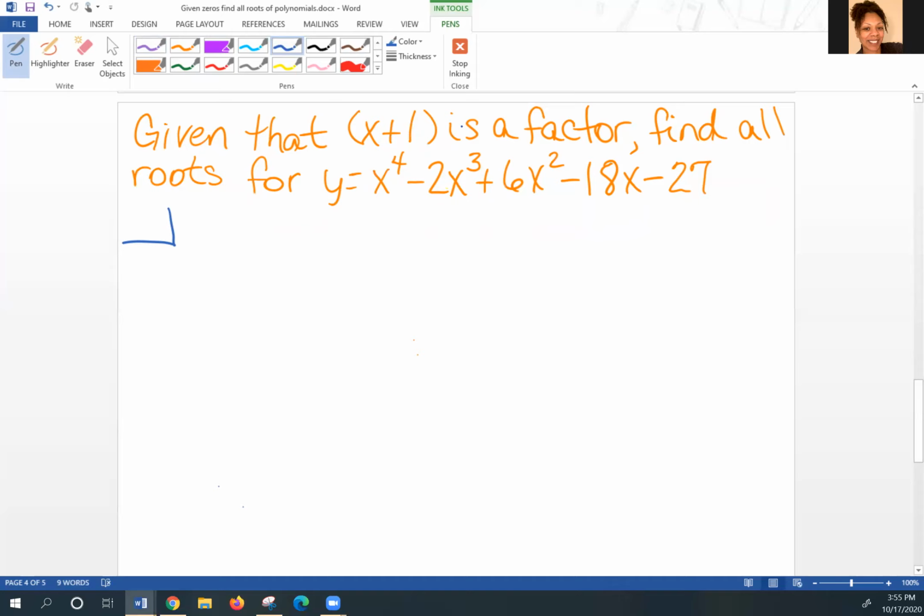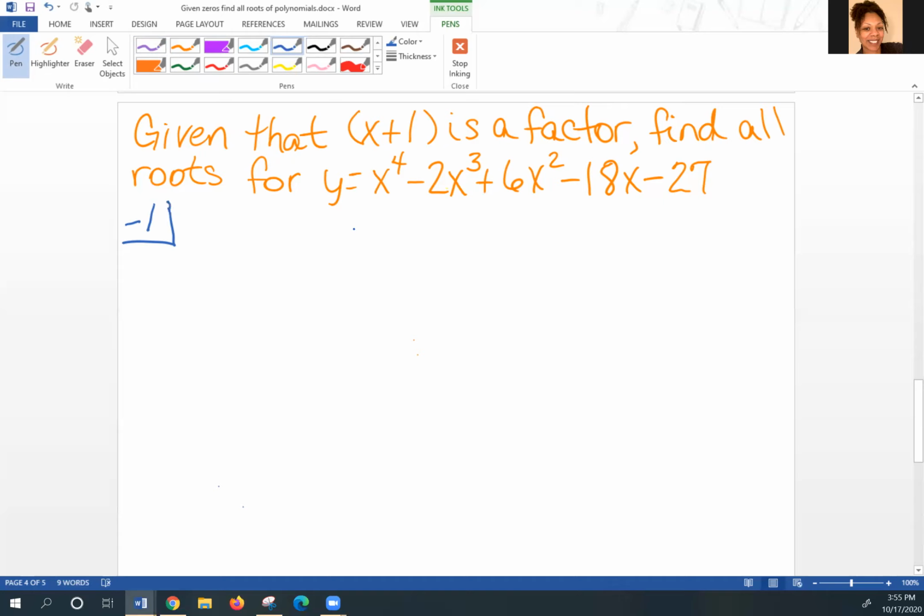Or if you need to set it equal to 0 and solve for x, do so. So this one's easy. If this is positive 1, my divisor is negative 1. I'm saying divisor because that's what it is, but guess what? It's also a root. So keep that in mind.